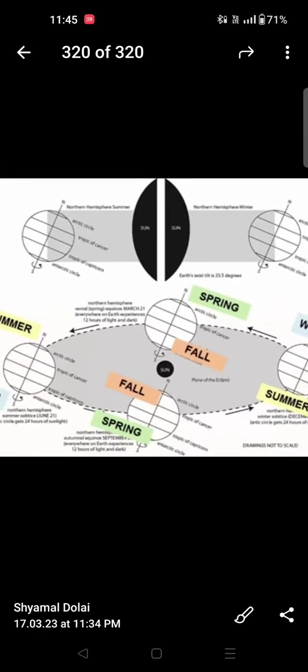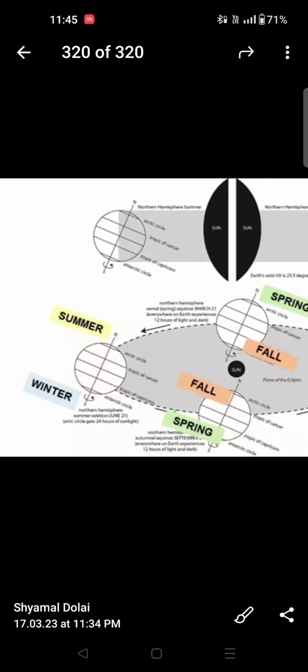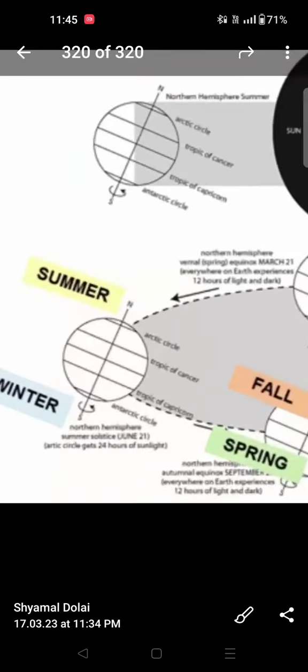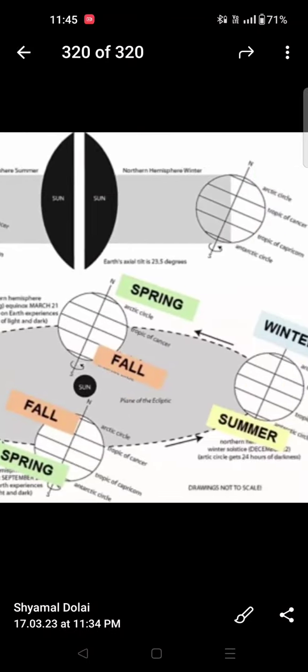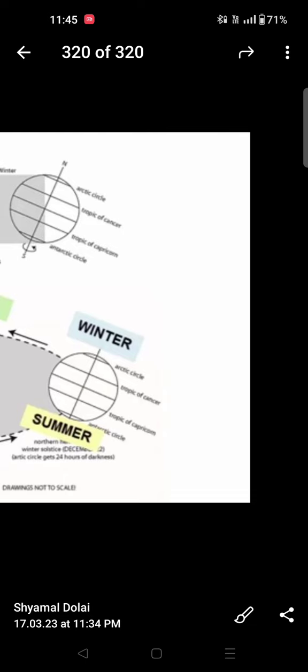Now, have you minutely observed that those videos were showing us the lunar eclipse and solar eclipse only at the position of fall and spring? They are not showing any solar eclipse in the summer of the North Pole, that means the month of June, and in the month of December.